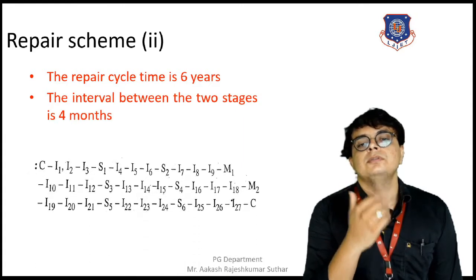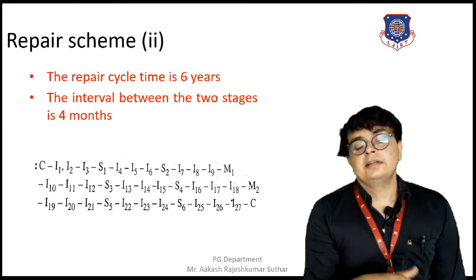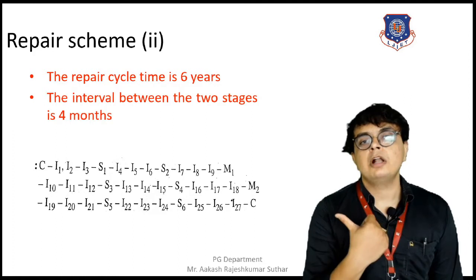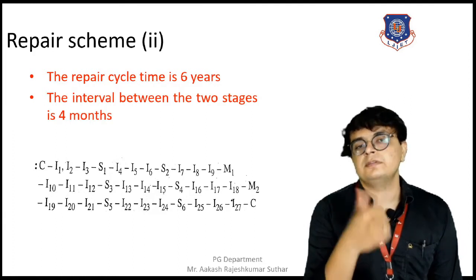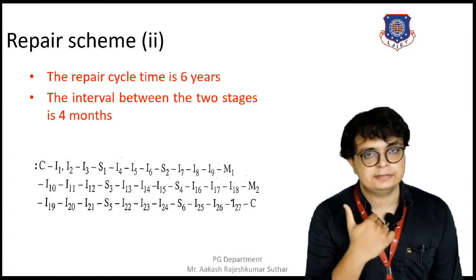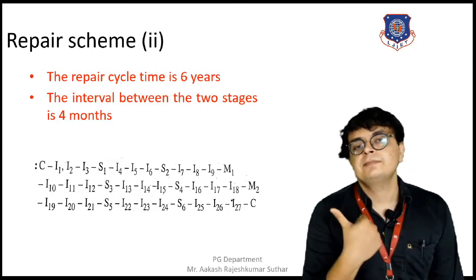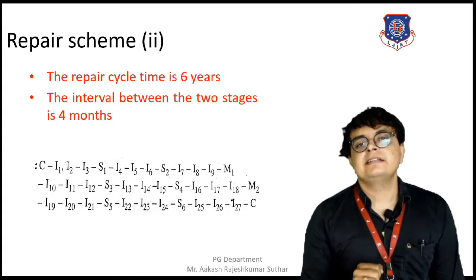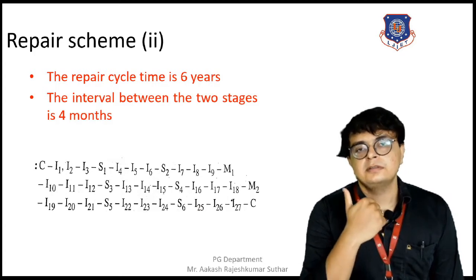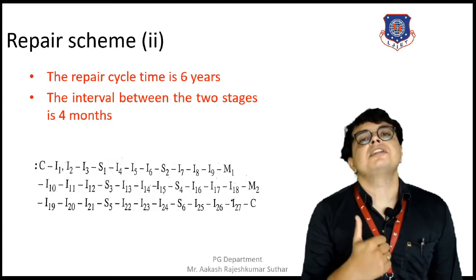So yes, this is the repairing scheme. You all know the designations C, I, M and S. C is the complete overhaul, I stands for inspection, M stands for medium repairs, and S designates small repairs.